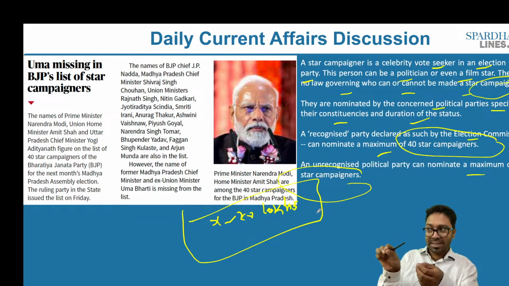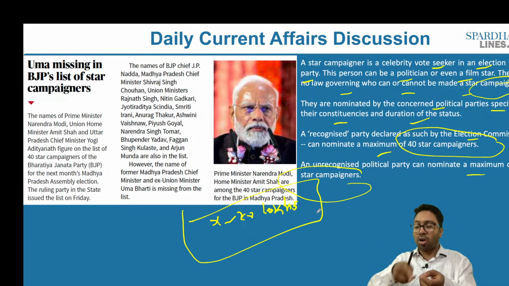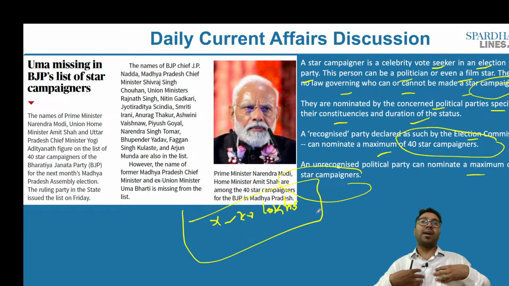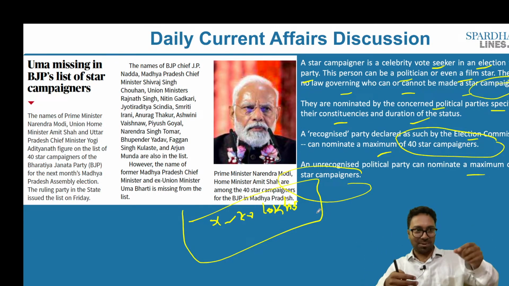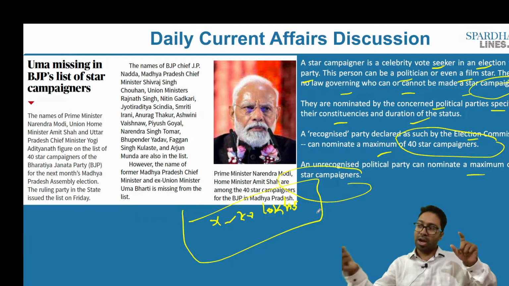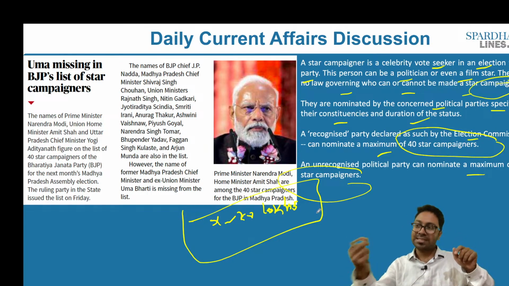What if a person is coming as a star campaigner to that particular constituency where the candidate, let's say for example, I am a candidate who is contesting from Bangalore North. No, I am not contesting from Bangalore North, I am just giving you an example. So Bangalore North happens to be a constituency. So I am contesting as an MP from one of the political parties in Bangalore North constituency. So I rope in one of the persons as a star campaigner.